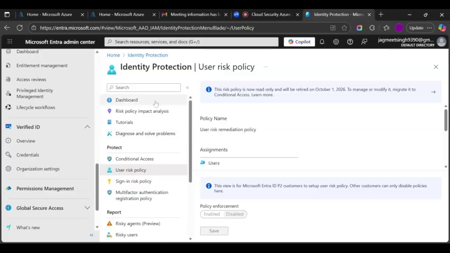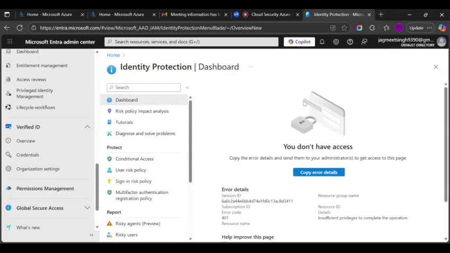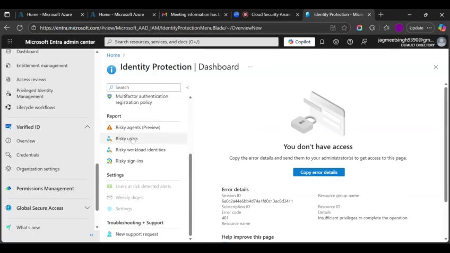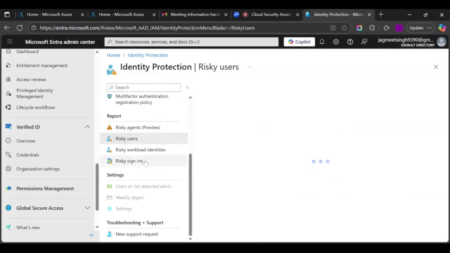Yeah, this is the dashboard. Here you will be able to see all the risky users, although due to this error I'm not able to show you. These different tabs are there: what were the risky sign-ins? It will tell you the exact time a sign-in was tried, all in terms of logs and reports.